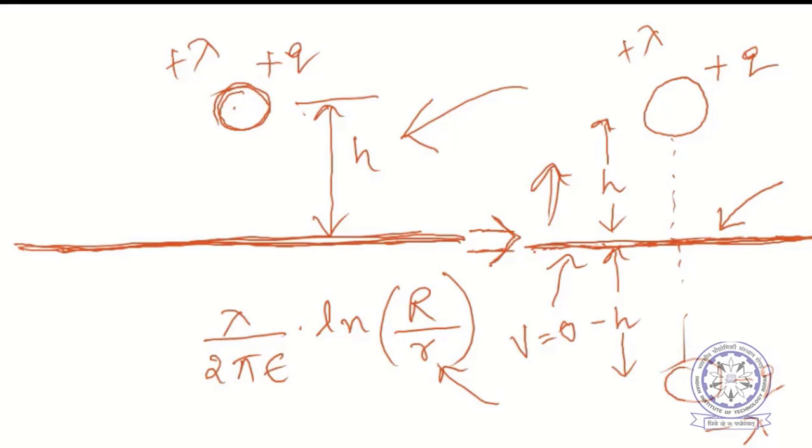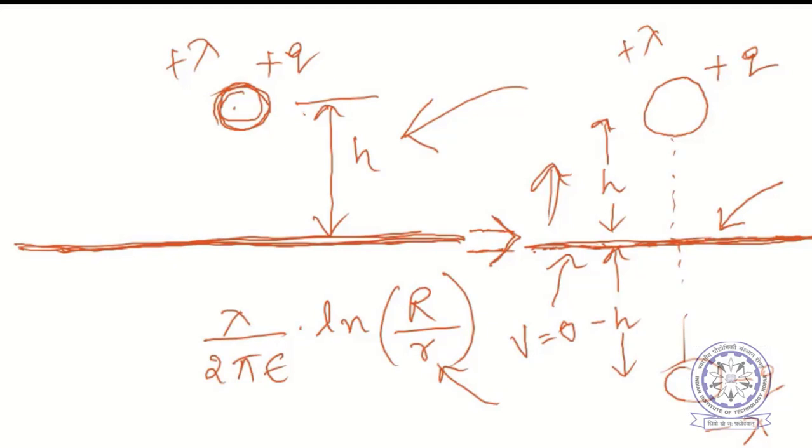Whatever charges you have, you put their mirror images. So this system exactly corresponds to the system with the infinite conducting plane and the same charge system, whatever it is. So this is what is known as method of images. Using this, we can solve the equipotential surfaces and then the electric field distribution, etc.